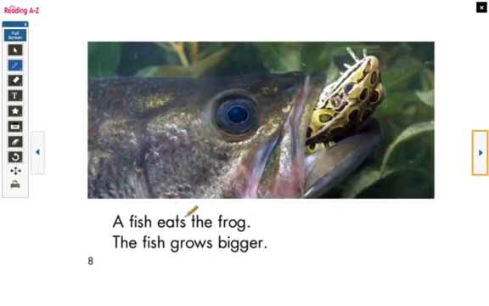A fish eats the frog. The fish grows bigger. So what is this like, boys and girls? This is like a chain. First came the plant, then the grasshopper, then the frog, then the fish. So what question could we ask here? Maybe, who eats the fish? If they already ate the plant, they already ate the grasshopper, they already ate the frog, now who's going to eat the fish?